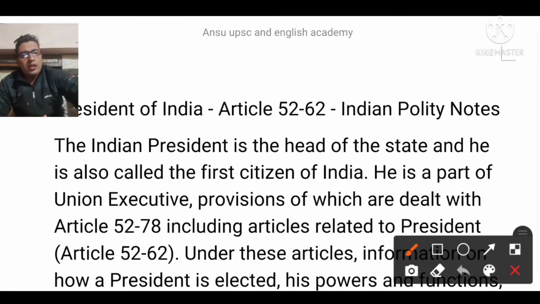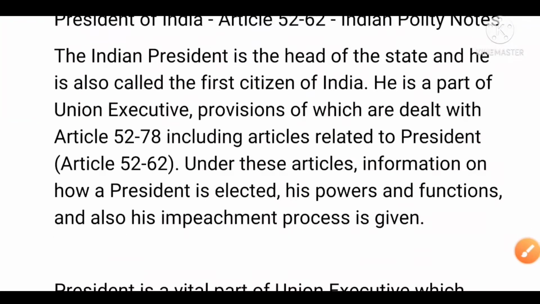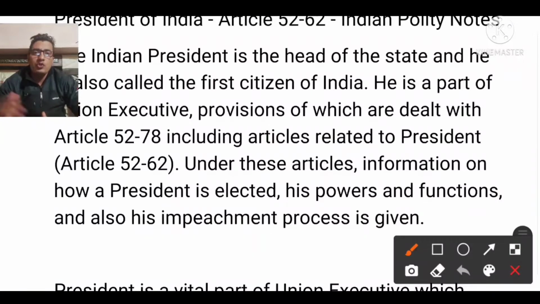And if the judiciary is not able to do all the things, then we have to approach constitutional experts. They will interpret all the things scrupulously, and then only we will be able to understand all the things in a great manner. That's why it gives scope to the interpretation of the constitution.